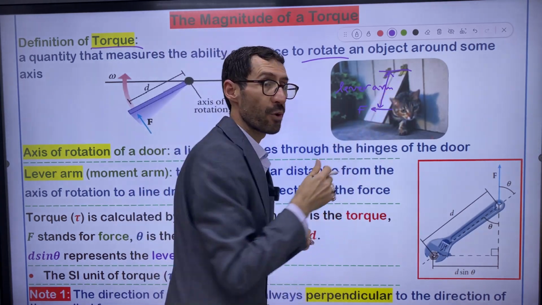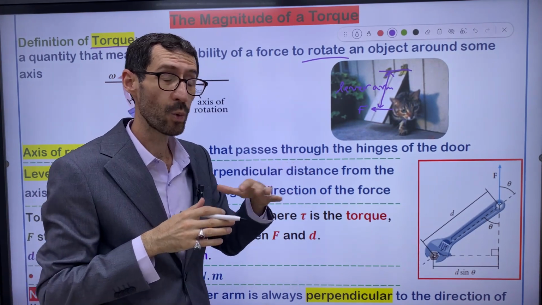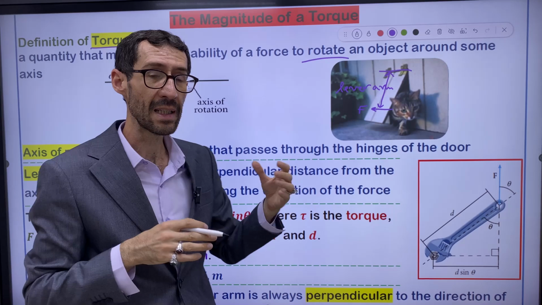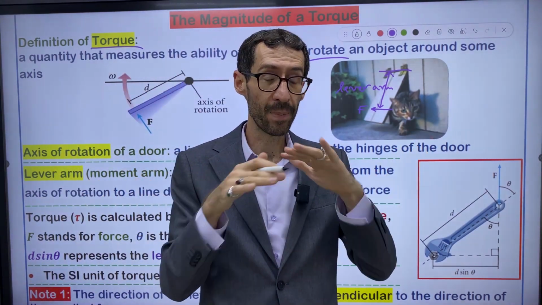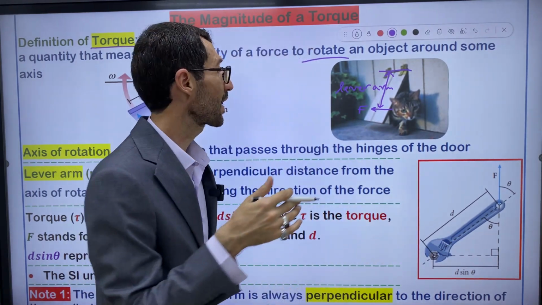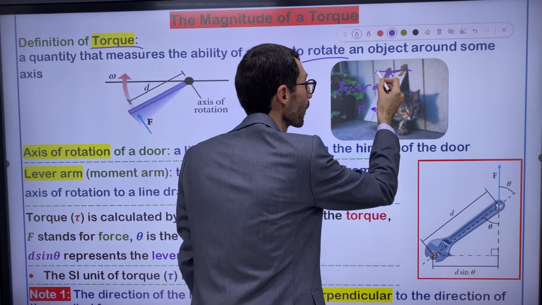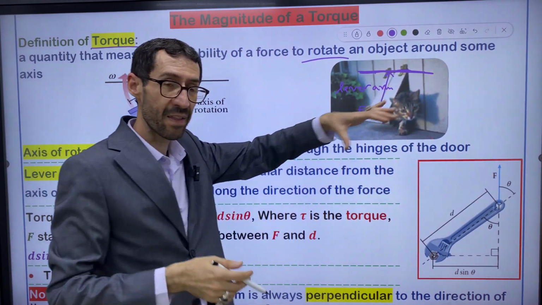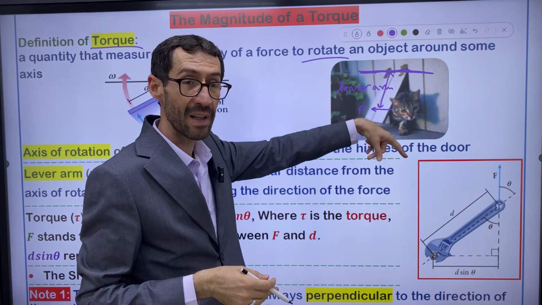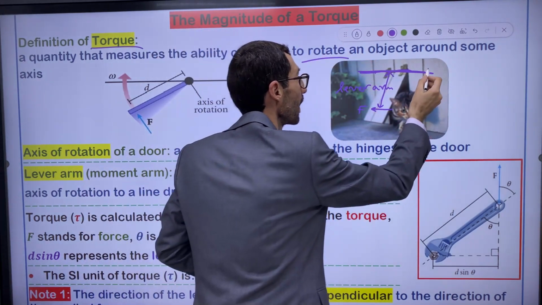And the axis of rotation of a cat flap door is important. Teacher, what do you mean by axis of rotation? I mean, it's a line that passes through the hinges. It's a perpendicular line that passes through the hinges. This is called axis of rotation. So this is axis of rotation, right? Does this line pass through the hinges of a cat flap door? Yes. That's why this is called axis of rotation.